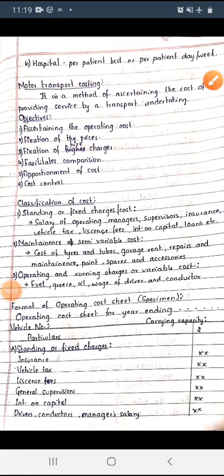Hello students, we'll see the next theory part under operating costing, under motor transport costing. The meaning and objectives are over. Next we'll see the classification of cost.